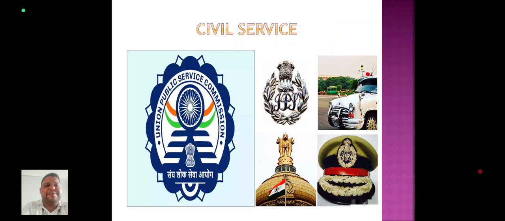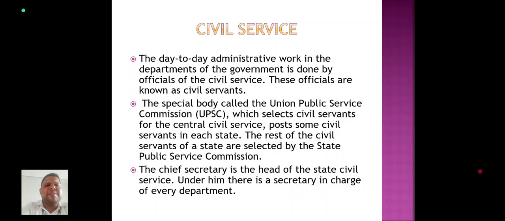Now, the civil services. Here is the symbol or logo of the Union Public Service Commission. In the civil services, the day-to-day administrative work in the departments of the government is done by the officials of the civil services, and these officials are known as civil servants. A special body called the Union Public Service Commission, UPSC, selects the civil servants for the central civil services, and posts some civil servants in each state. The rest of the civil servants of the state are selected by the State Public Service Commission. The chief secretary is the head of the state civil services. Under him, there is a secretary in charge of every department.